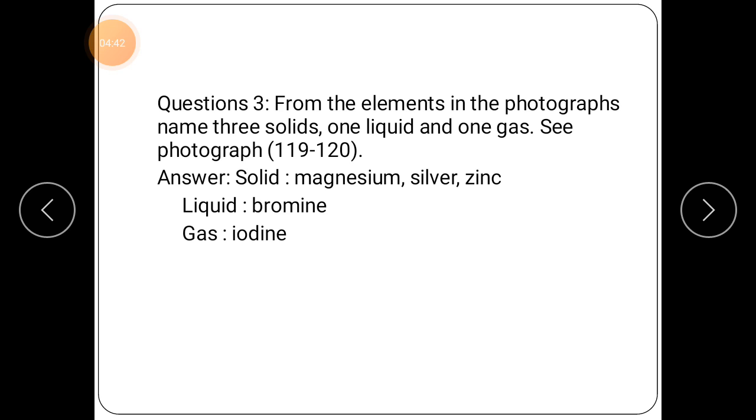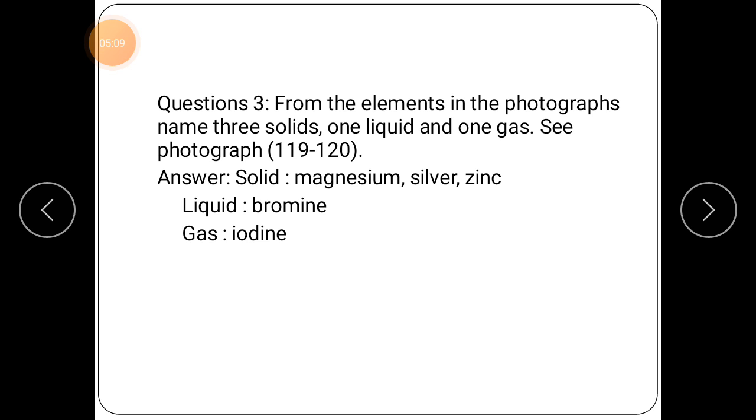So, solid elements are magnesium, silver and zinc. You will find the symbols in your book. The symbol of magnesium is Mg, the symbol of silver is Ag and the symbol of zinc is Zn.